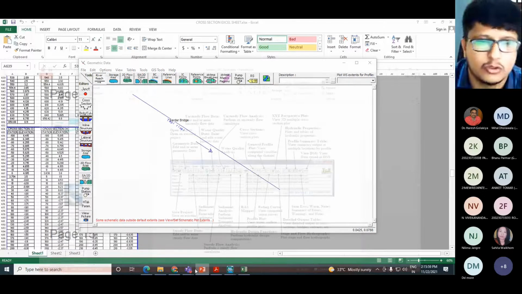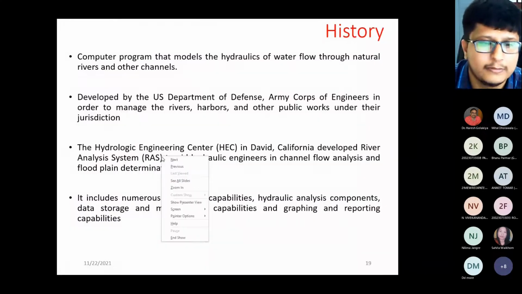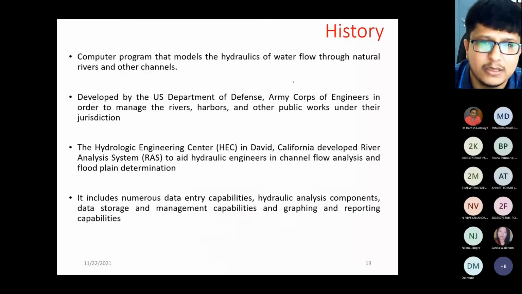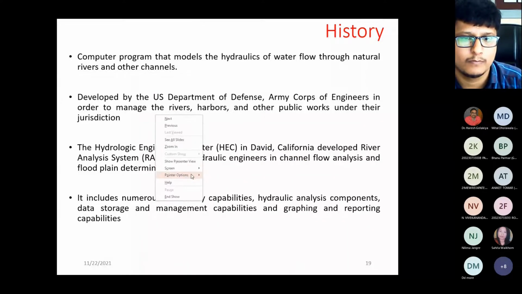I am just drawing the diagram on my screen, so you will get the idea. See, I draw this type. I have drawn like this.